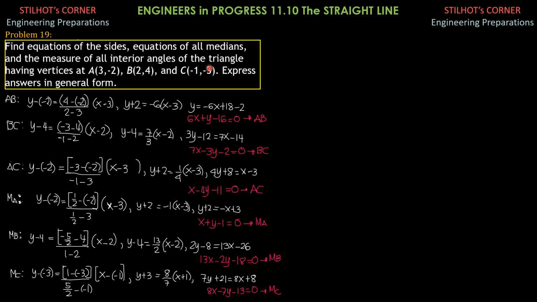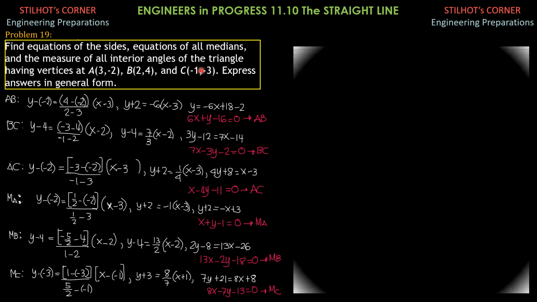And for the vertex angles, we may use the derived formula: tangent theta, measured in counterclockwise direction, is equal to the slope of the terminal side minus the slope of the initial side, all over 1 plus the slope of the terminal side times the slope of the initial side.